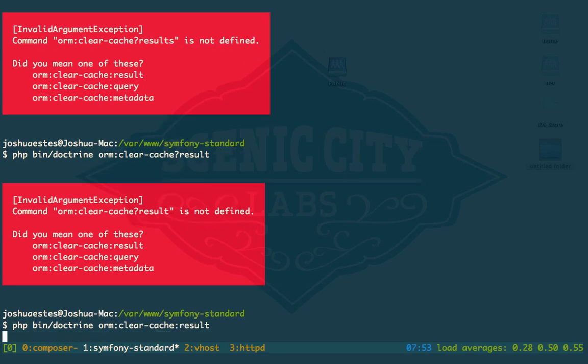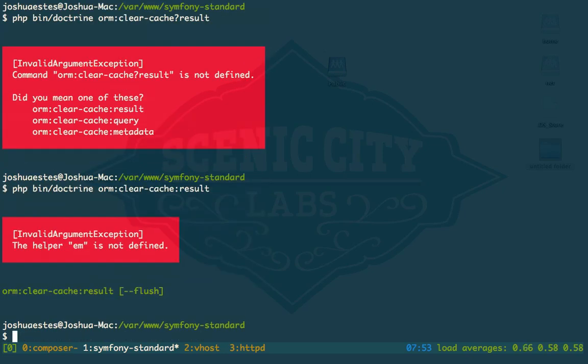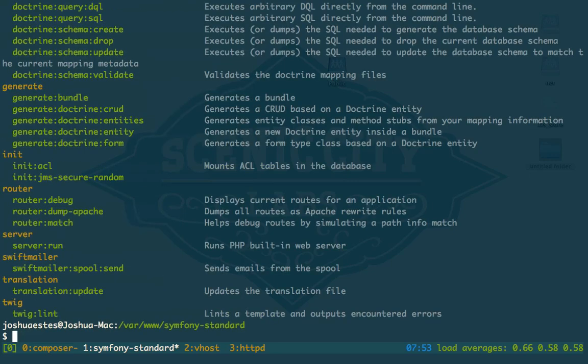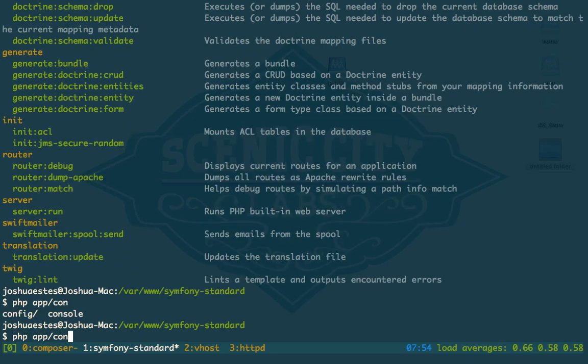Would help if I spelled that. So SF is an alias that I set up to, it just runs PHP app/console.